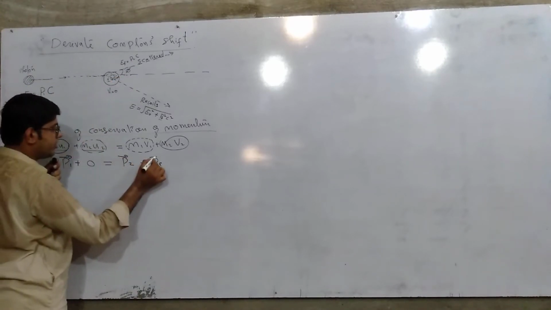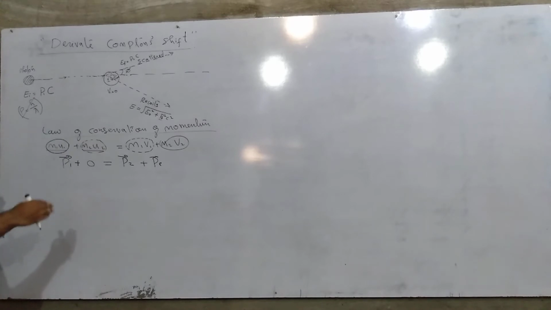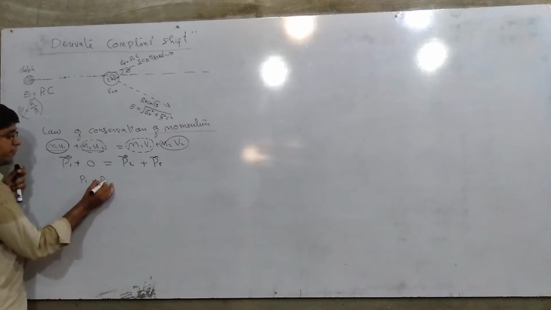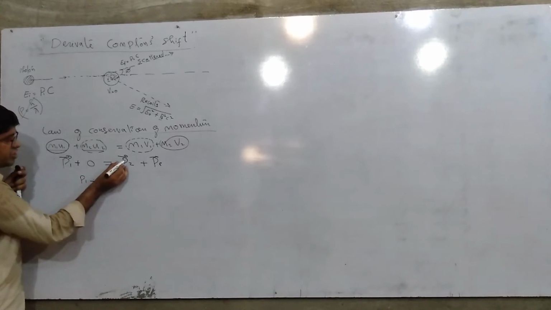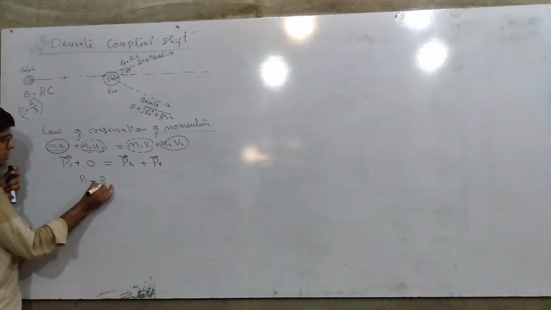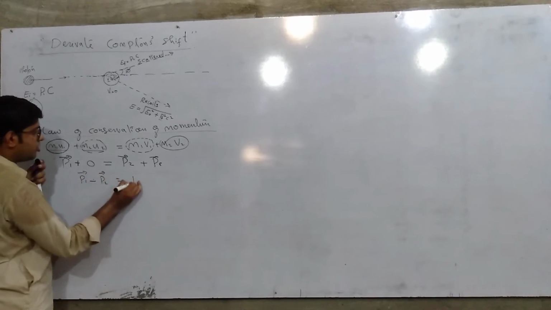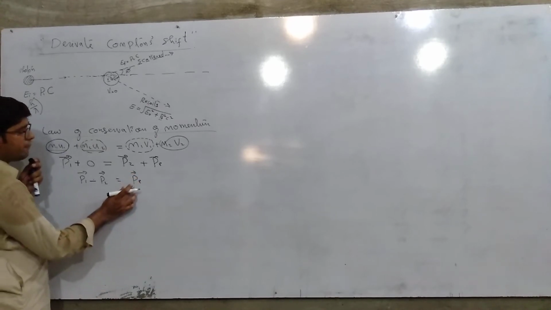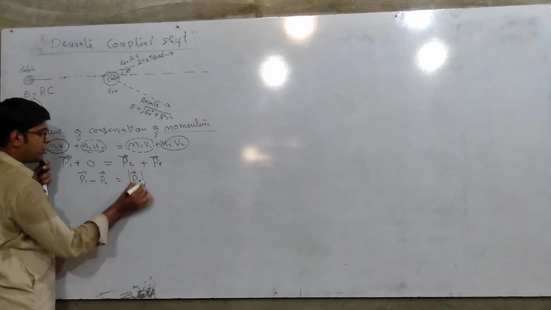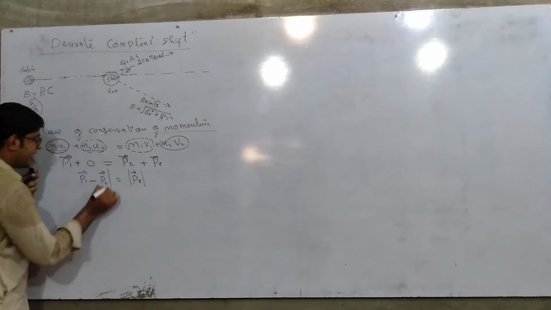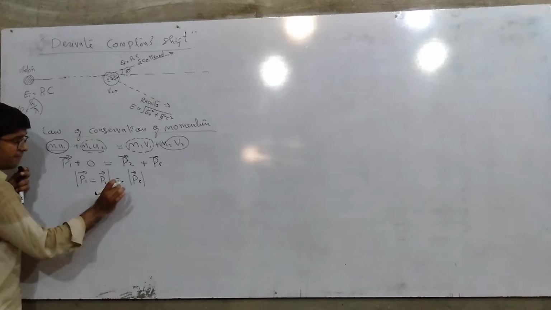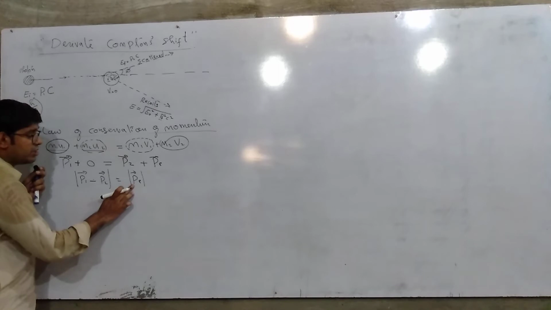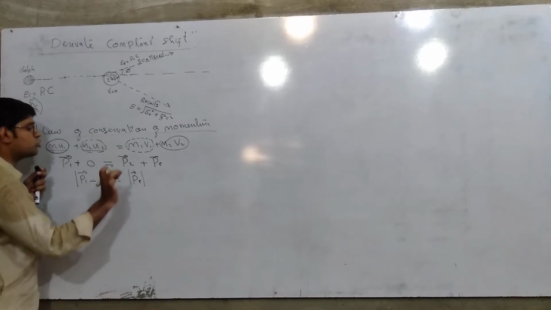Therefore I can give the vector, and I can represent them in vectorial form. So here P1 plus P2 minus P2, because as I shift here, the P2 will be in minus. P1 minus P2 is equal to the momentum of the electron. And we know that to find the magnitude of any vector, we take the modulus, and by taking the modulus, we apply the cosine law as we have studied in the vector chapter. To find the magnitude of any vector in difference or addition, we use the cosine law.